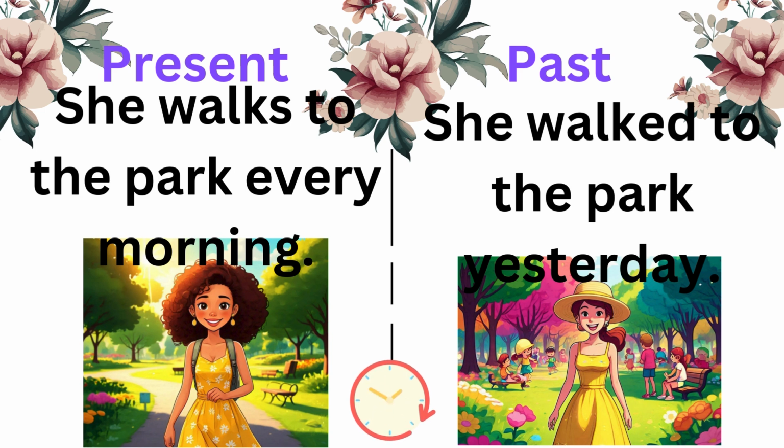Present sentences. She walks to the park every morning. The past sentences. She walked to the park yesterday.